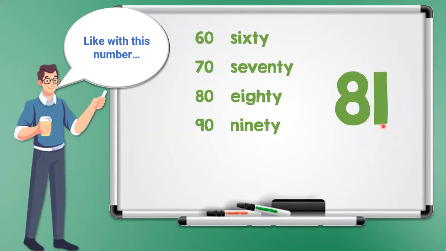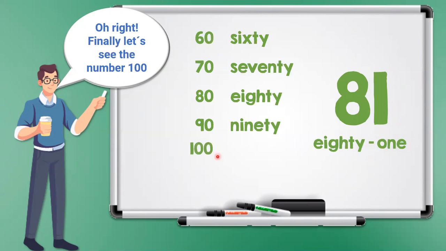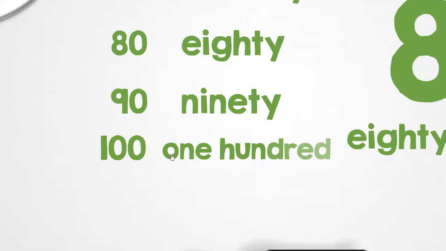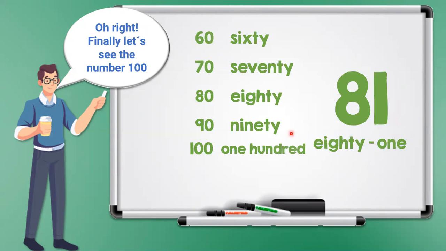Also, if you want to write this number, we write 80, then this symbol, and the number 1, 81. All right, finally, let's see the number 100. Here we have 100. You say this number, and then the word hundred, and that's it. Very good, students. This is everything.